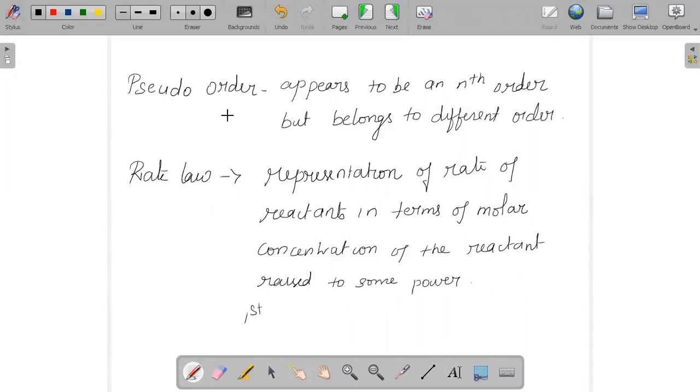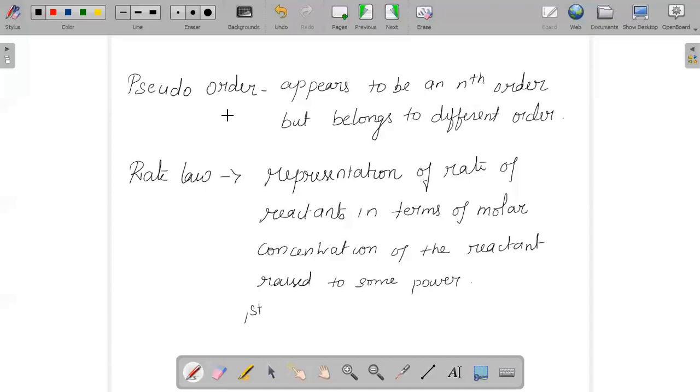That is, a pseudo first order reaction is a chemical reaction between two reactants that are participating in a chemical reaction. So accordingly, we can say that it should be a second order reaction, but actually it would have been belonging to a first order. That is why we say that it is a pseudo order reaction. The name given to such type of reaction is called a pseudo order reaction.